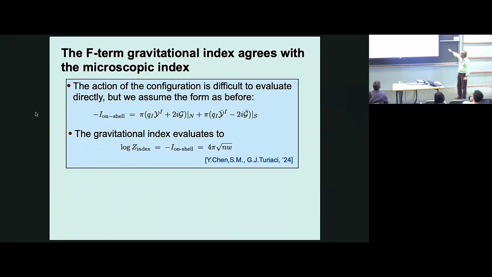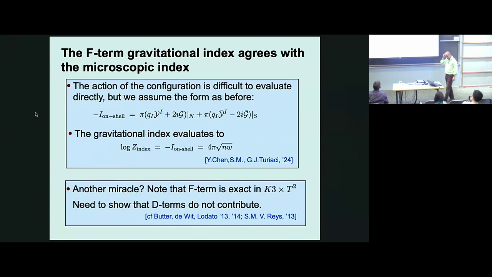doesn't depend on the exact forms of the prepotential and only uses supersymmetry. And if you take this form of the action, this Legendre transform, and evaluate it on this configuration that I just told you, you get exactly 4 pi square root of NW. This is exactly the exponent of the microscopic theory of the index. Now you might think this looks like another miracle, but let's try to explain it a bit. Okay, so we have half an explanation.